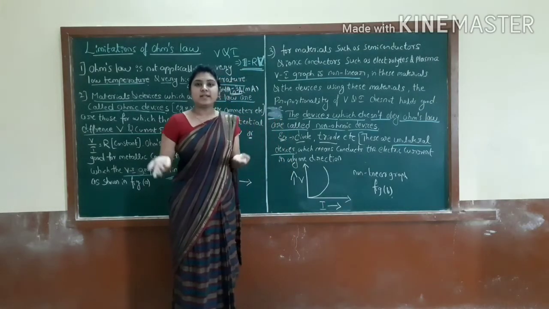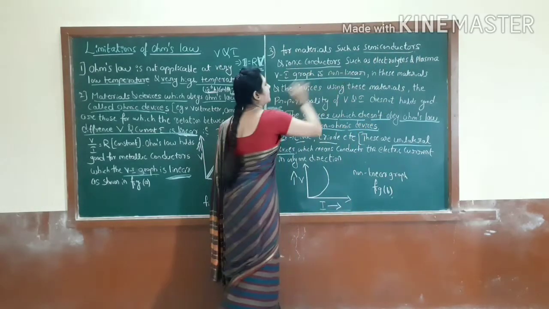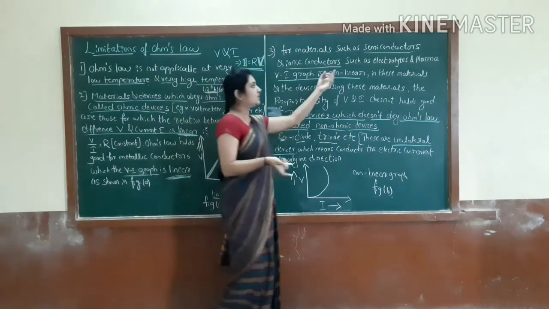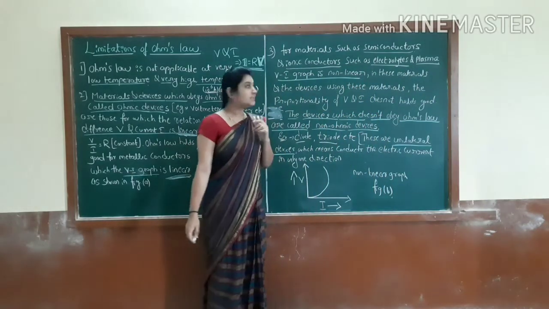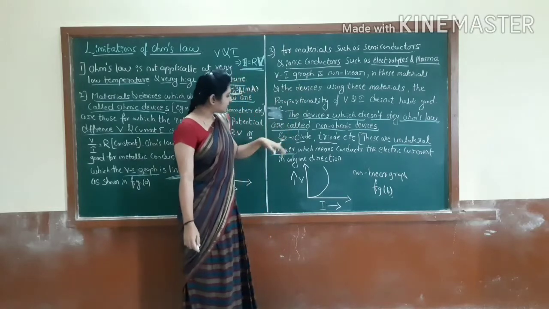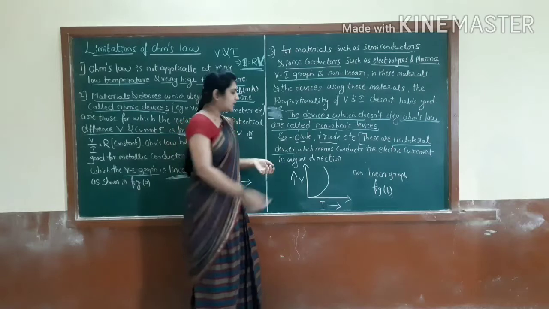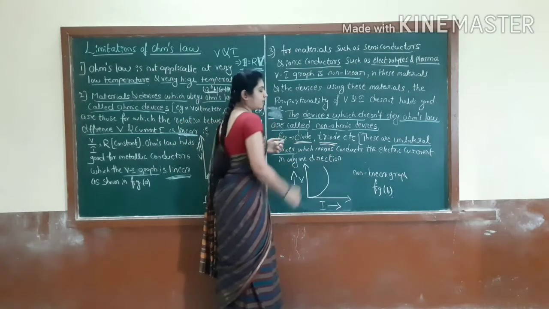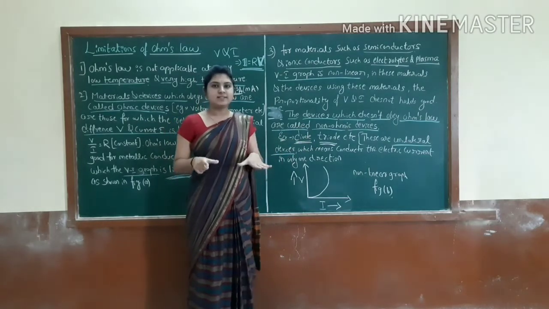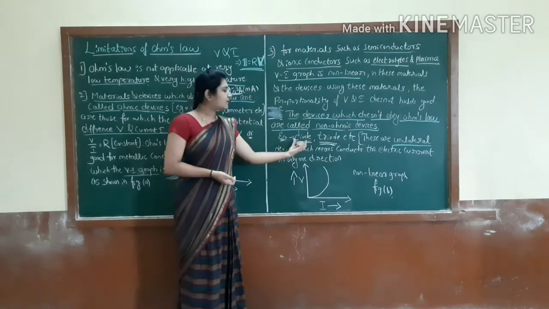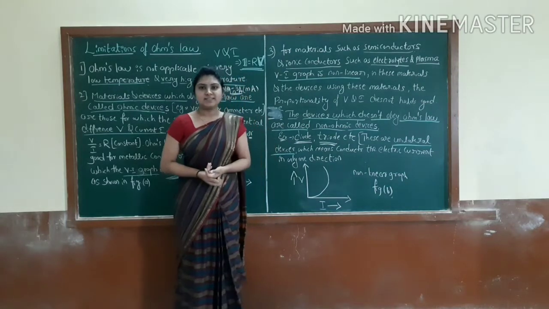So you can take the example of the semiconductors and the ionic conductors, such as the electrolytes and the plasma. Then students, this is called non-ohmic devices. You can take the examples here, diode also and triode also. About this also you will study this year. These are some examples of non-ohmic devices.